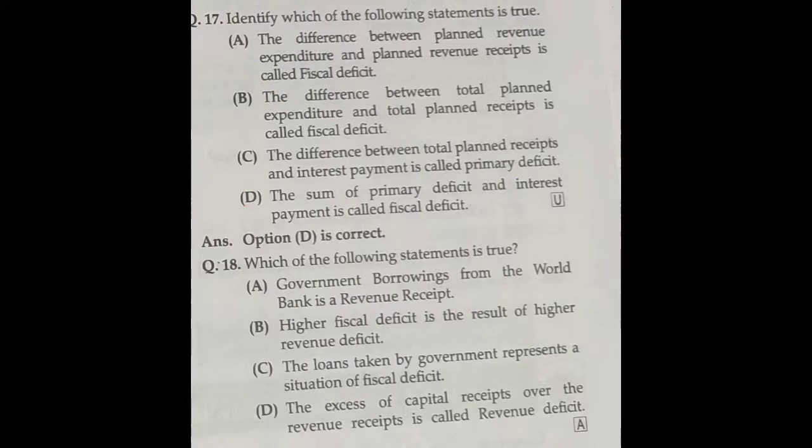And then question number 18. Which of the following statements is true? The government borrowings from World Bank is a revenue receipt. That is wrong. It is a capital receipt. Higher fiscal deficit is a result of higher revenue receipt. That is also wrong. The loans taken by the government represent a situation of a fiscal deficit. That is exact and the correct answer. So option C is the correct answer.